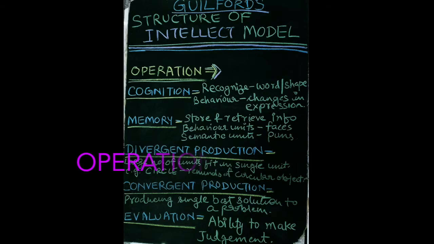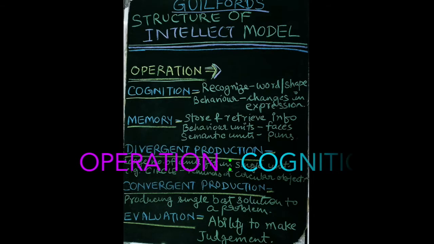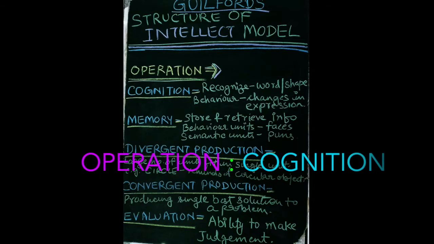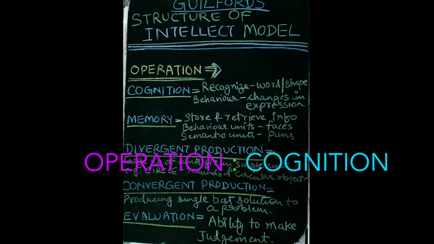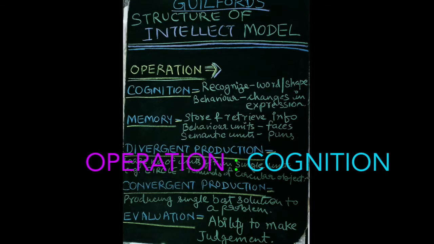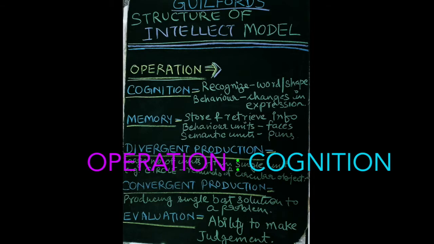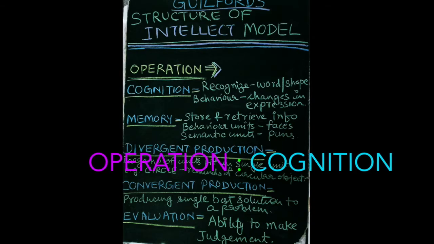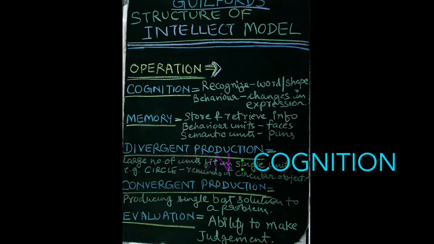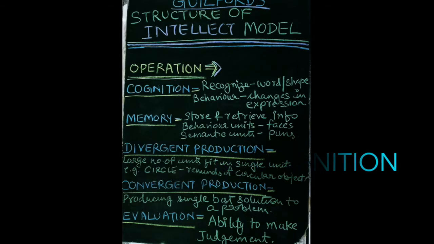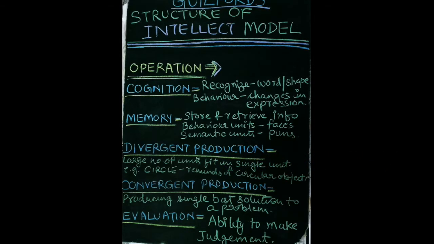Cognition is the first factor under the heading operation as defined by Guilford in his structure of intellect model. Cognition means recognizing words or shapes. It also means behavior, that is the changes in expression, how you behave. That comes under cognition. That is a very important factor as per Guilford's intellect model.